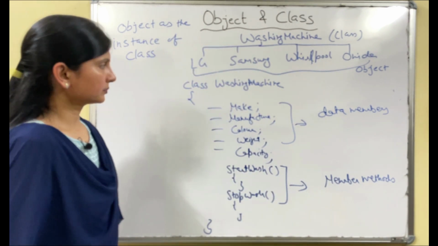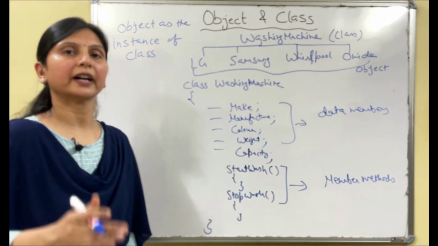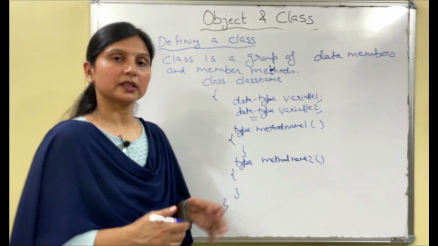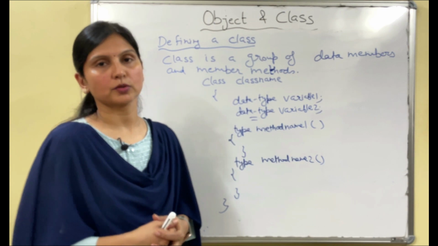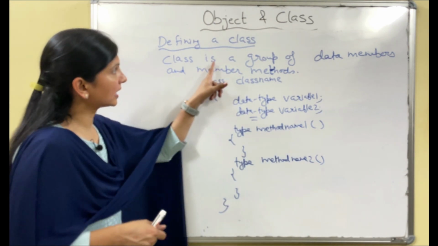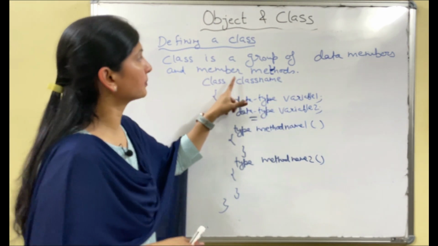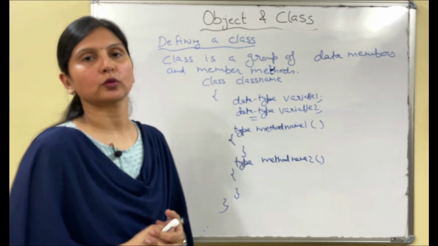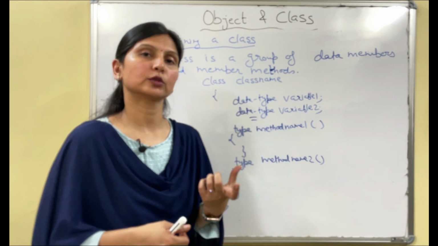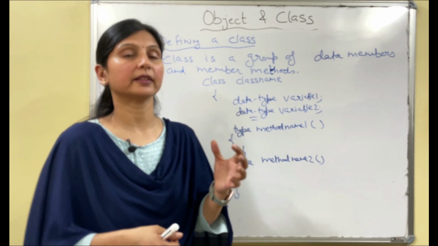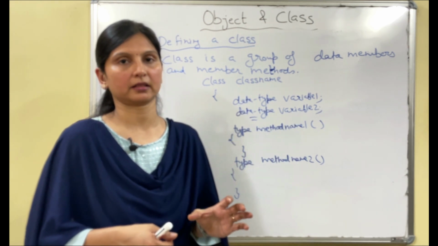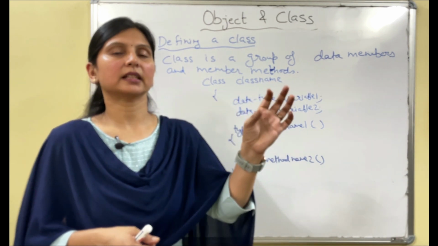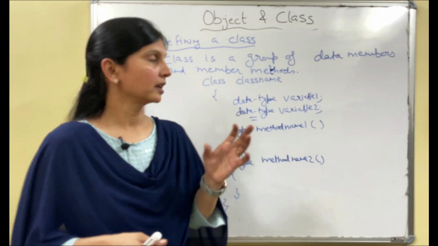Right? So now we will define a class which is used in programming. So this is the definition of class in terms of programming. What is the definition? Class is a group of data members and member methods. We have already done so many programs, and in those programs what were we doing? We were declaring the variables and we were using only the main method. Till now we were using only the main method. So one method, the main method, and the others the data members, like, right?